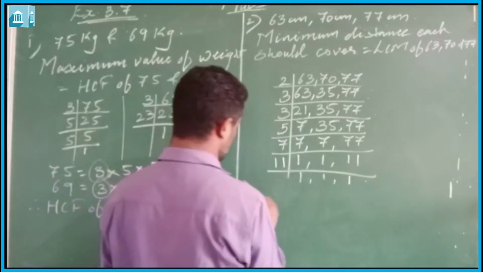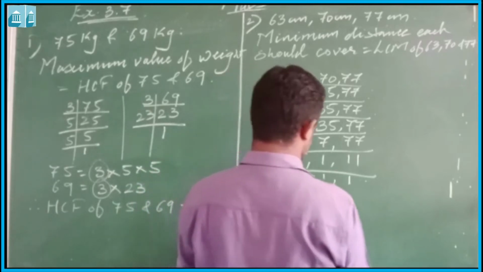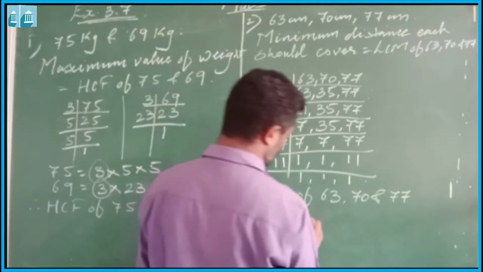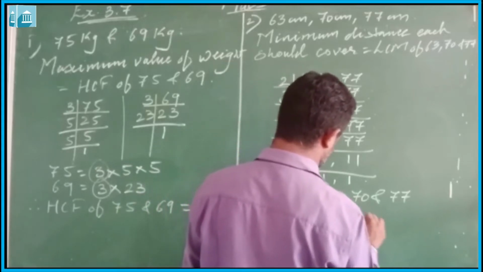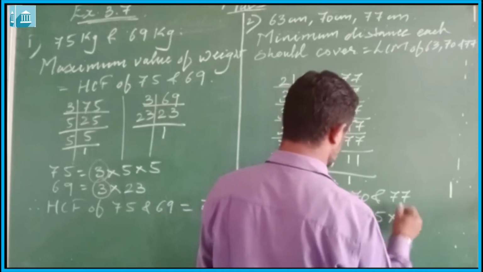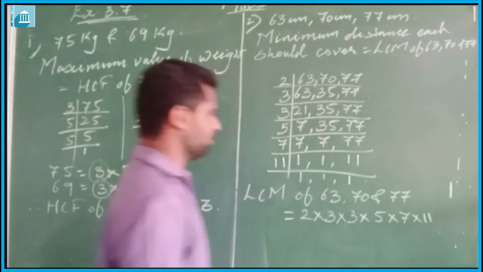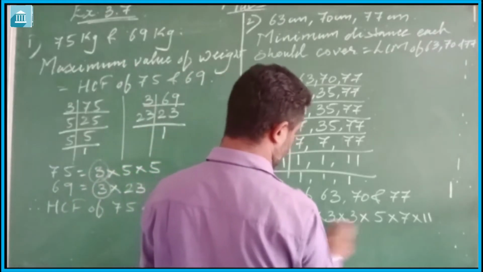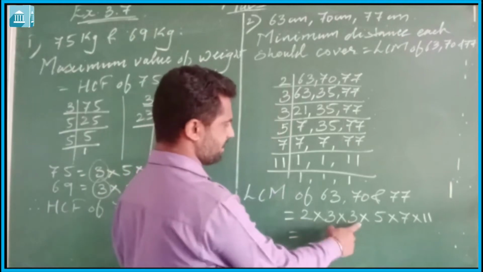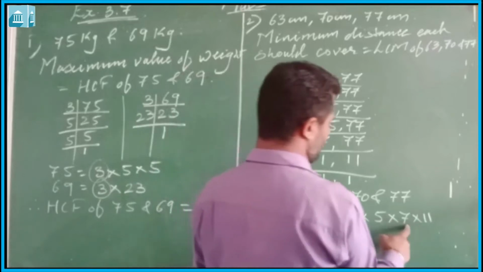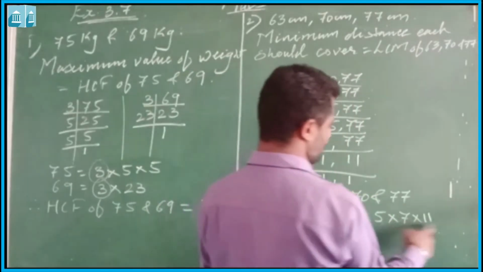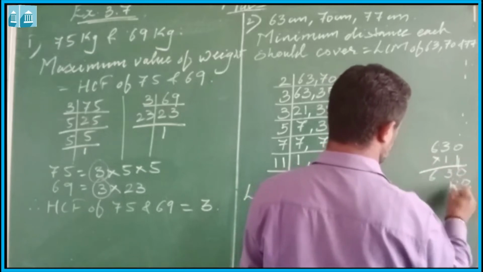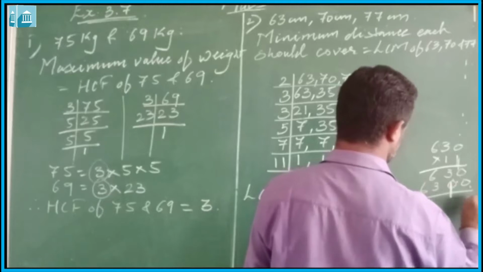So the LCM of 63, 70 and 77 is equal to 2 into 3 into 3 into 5 into 7 into 11. 2 3s are 6, 6 3s are 18, 18 5s are 90, 90 into 7 is equal to 630. 630 into 11 is 6930.